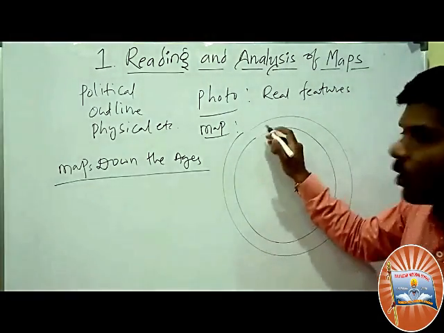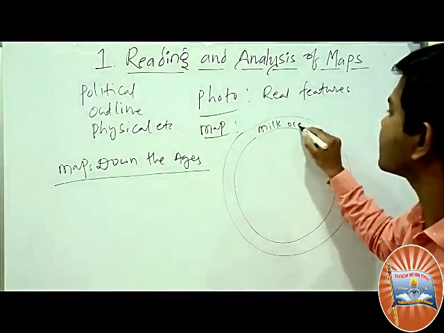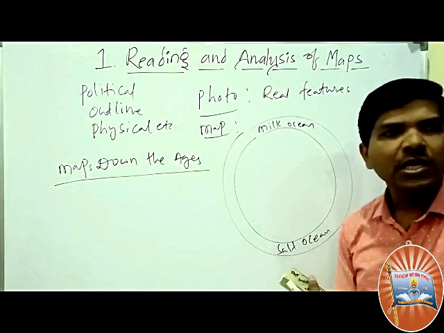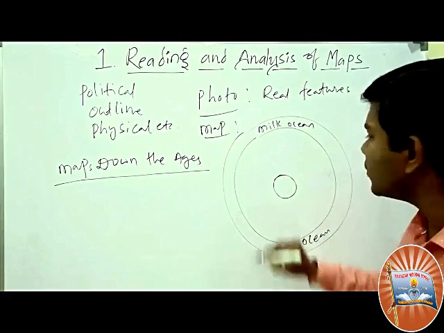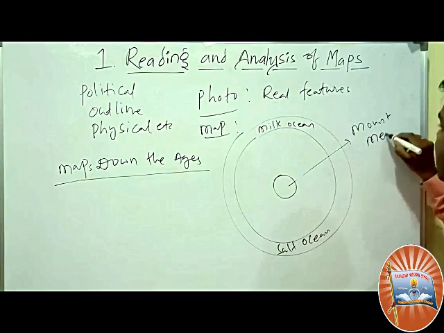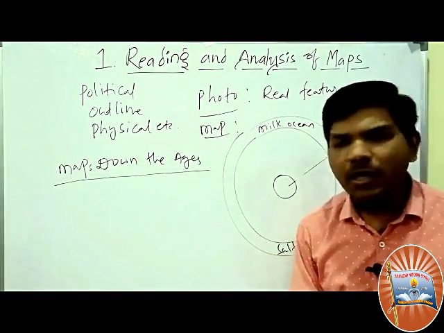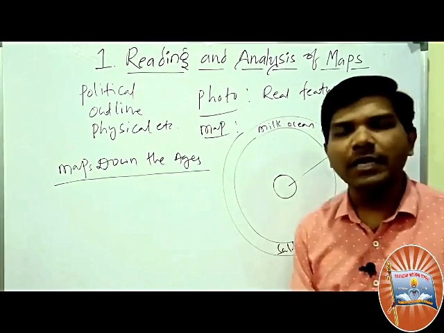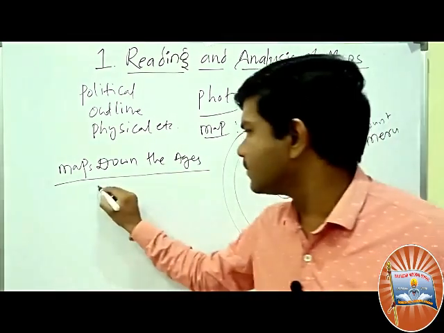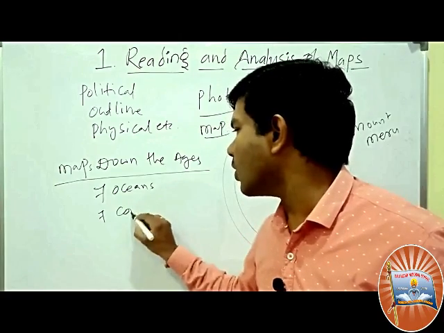The outer one is called Milk Ocean, and this is called Salt Ocean. In between, it is called Mount Meru, one mountain. As per the Mahabharata, it was described that the world has been divided into 7 oceans and 7 continents.